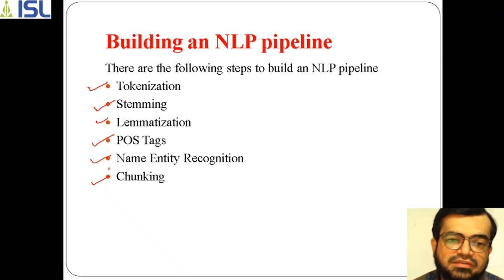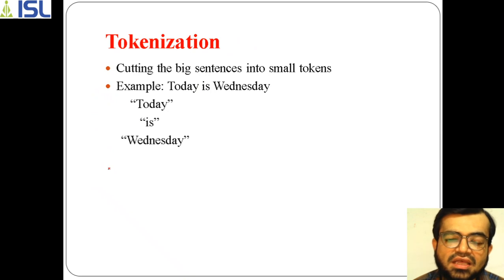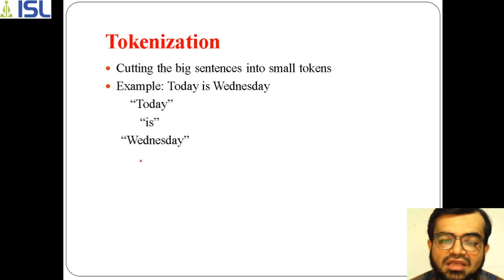In the very first process, you can see tokenization. Whenever we give a big sentence, it is quite difficult for a machine to understand, so it performs the tokenization process. What it does is cut the given big sentence into small tokens.